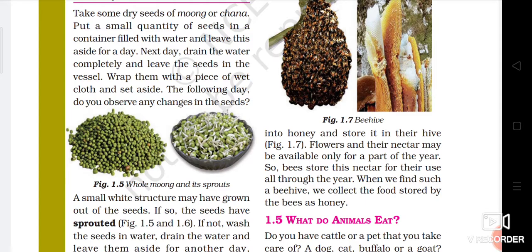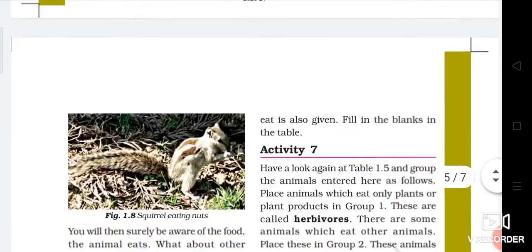So honey is an animal source. We are getting honey from the animals because it is made with the help of nectar. Nectar is from flower, but it doesn't mean it is a plant food. From the nectar, from the sweet juice, it is converted into honey by these honeybees. So that's why it is an animal food.